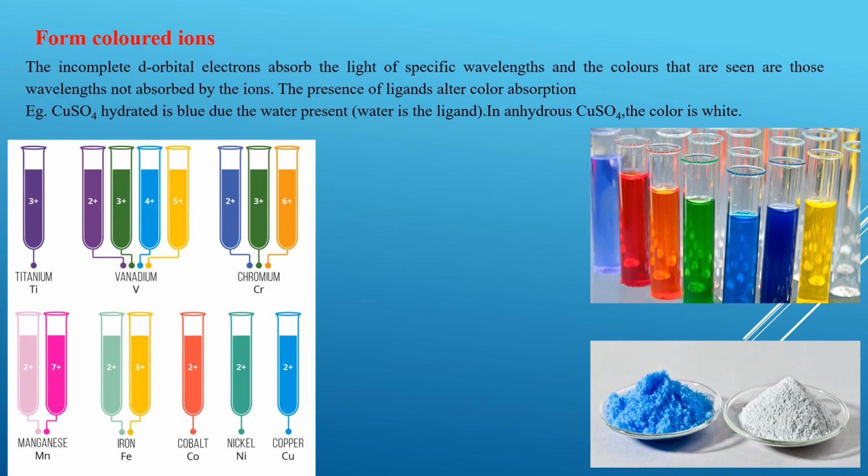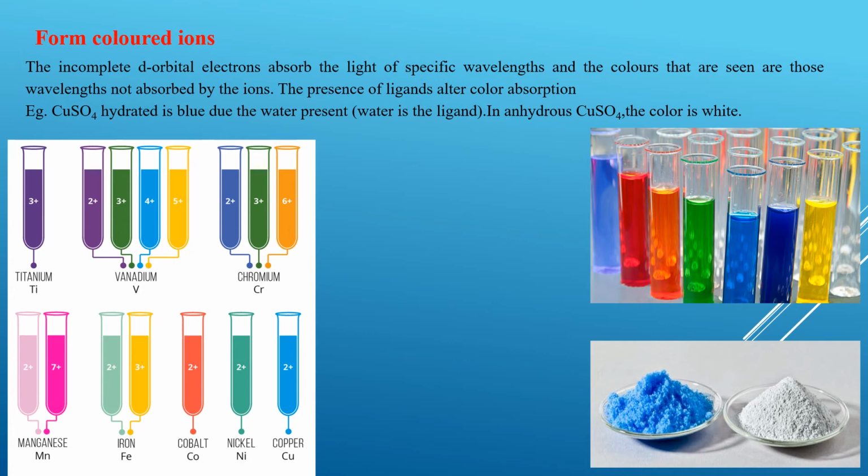On the same note, we also have to make a note of these two transition metal ions, scandium ion and zinc ion. These ions don't have colored solutions; rather, they are colorless. And why is that?